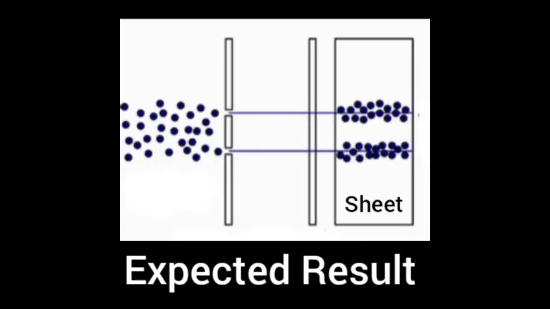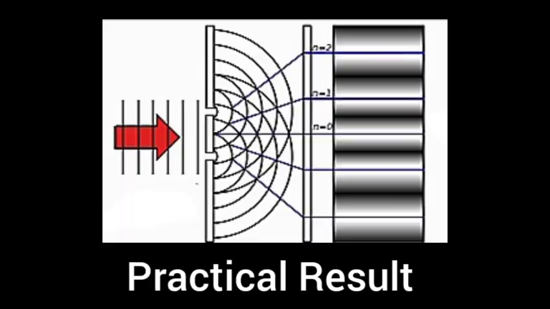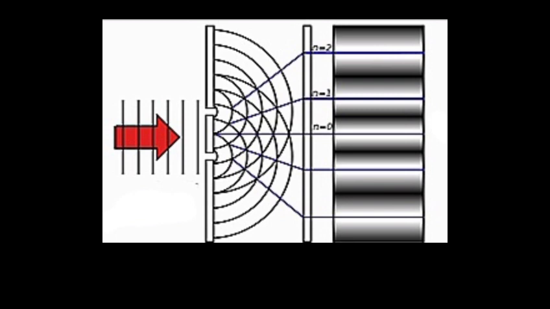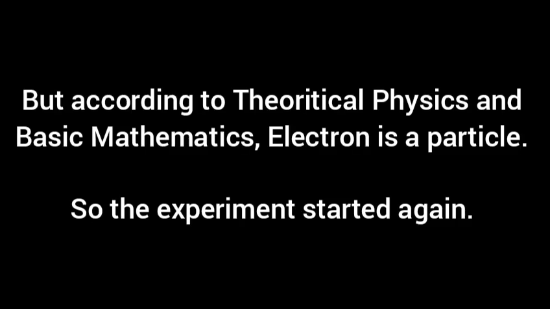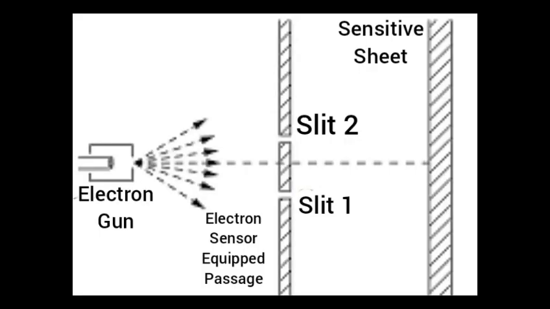Now, the expected result was that the sensitive sheet would show some points where electrons hit, but the practical result was quite different. A phenomenon usually known as diffraction occurred on the sheet. Diffraction can only be shown by waves. So it appeared that the electron is a wave, but the mathematical result was saying that the electron is a particle. So the experiment started again, but with a sensor attached on the slit. This was to detect if something else is passing through the slit. Also, this sensor was able to respond when each electron passes through it. And this result was ridiculous too.